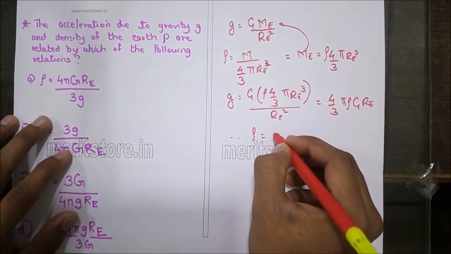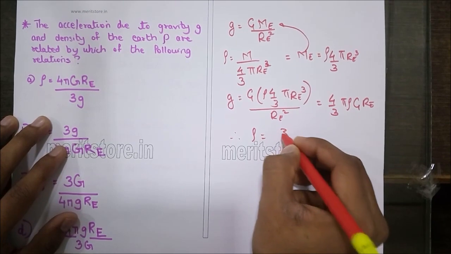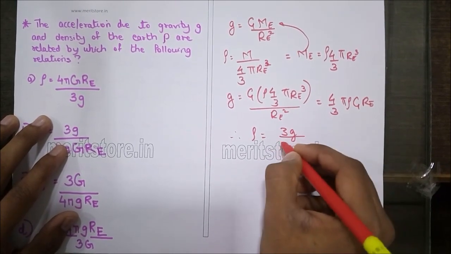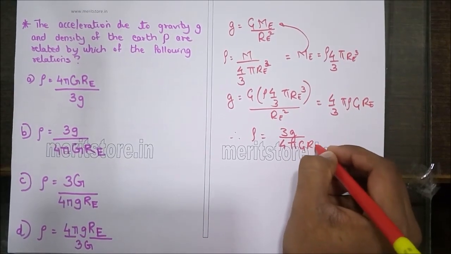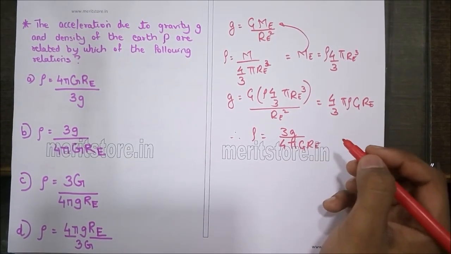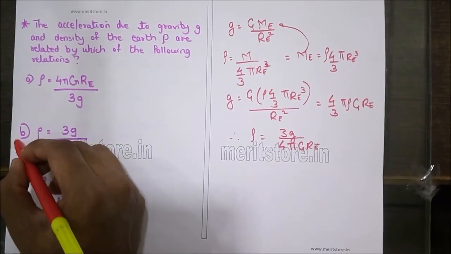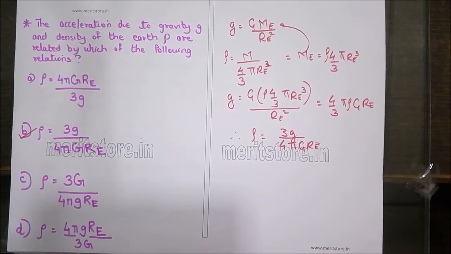Therefore rho is equal to 3 times g upon 4 times pi G into Re, which is similar to option B, hence option B is the correct answer.